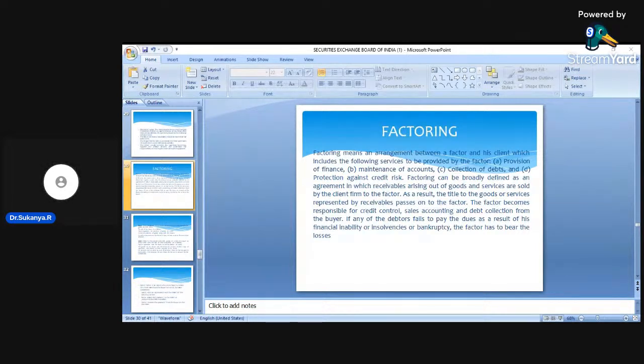I will enter into a factoring arrangement with the factor, and the factor will take up the responsibility of collecting the money from A, B, C, and D, and any other people to whom I have sold goods on credit, and they will deposit the money into my account. So now, as a businessman, I can concentrate only on my business activities. I need not worry about collecting money from my customers, because that will be done by the factor. Look at the advantage.